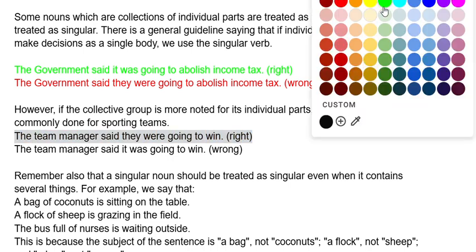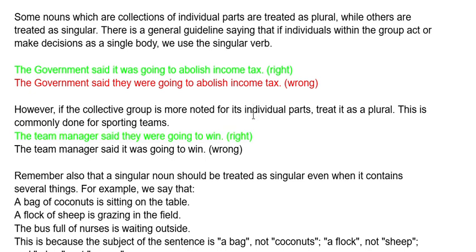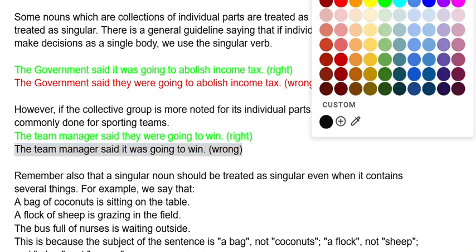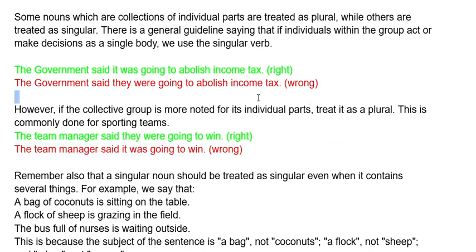The team is a group having more than one person, and we are referring to the manager here, who said that they were going to win. This is the right statement. The wrong statement is, the team manager said it was going to win.